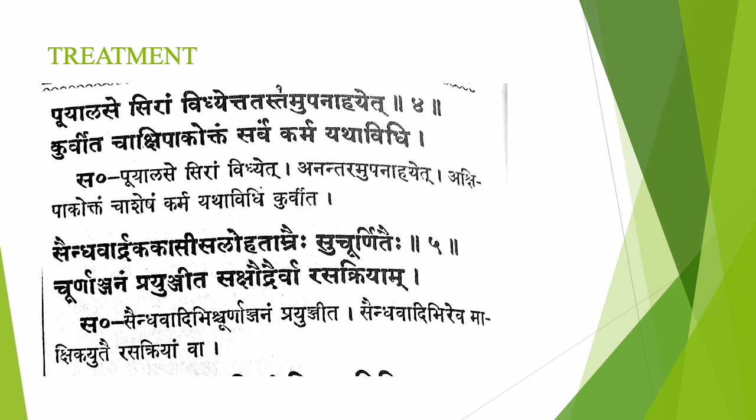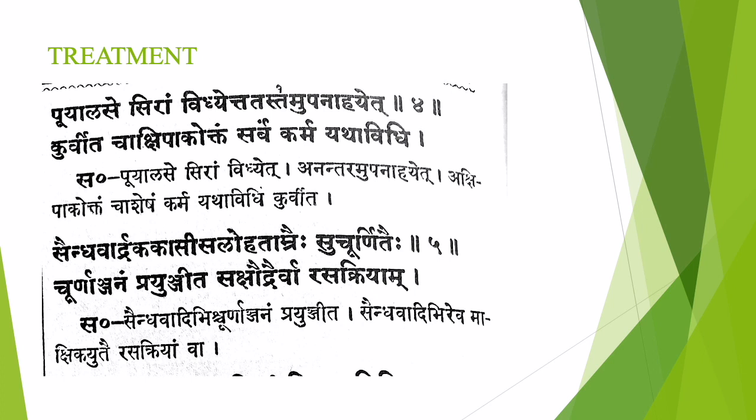So next comes Puyalasa treatment. Puyalase siram vidyat tadahattam upanahayet kurvita cha akshipagoktam sarvam karmam yathavidhim. So in Puyalasa, first we have to do Siravyadha. After that we have to do Upanaha Sweda.